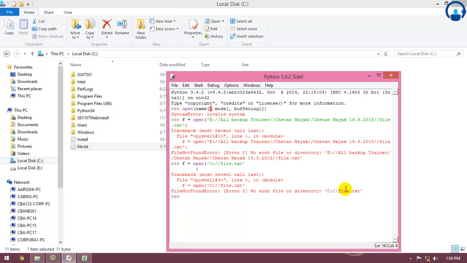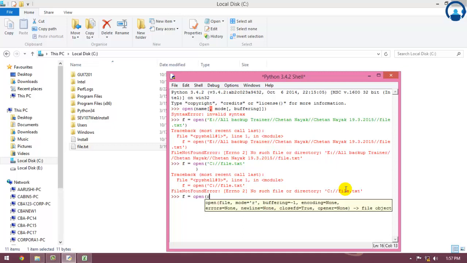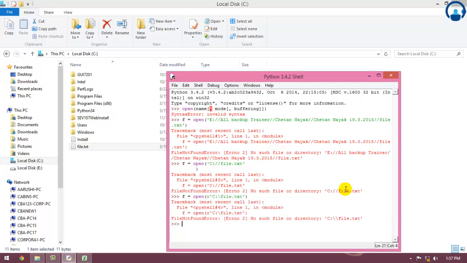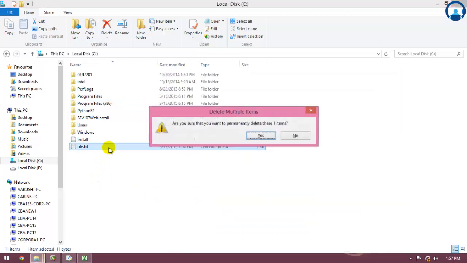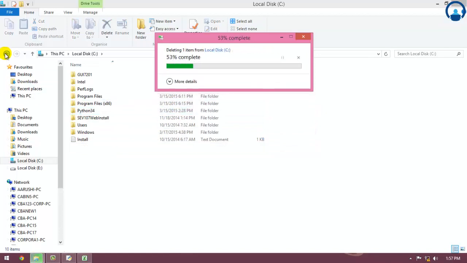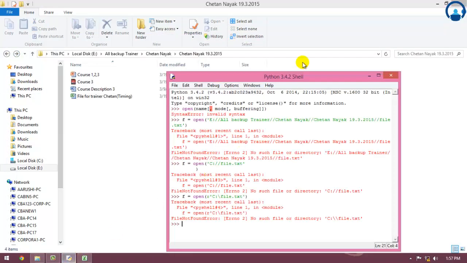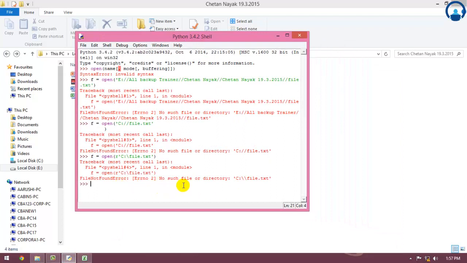Now there is no such file or directory. I will use r and an apostrophe, and let's check if that works. I'll write open parentheses r apostrophe, c colon backslash, and the file name would be file.txt, and parentheses. Let's check if this works. So it is not detecting the file right now, maybe because I don't have sufficient permissions for that. But this is how we can go ahead and create a file. As of now, it's not able to find the file, maybe because I did not import the path. That may be the reason.